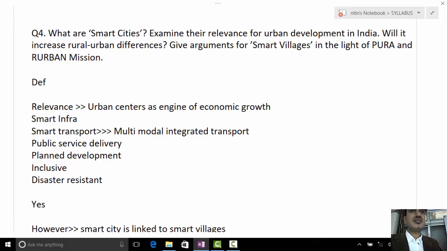So there are various ways you can define a smart city, but ultimately the core points are: involvement of technology is eminent, smart mobility, transport and infrastructure, and an efficient and effective public service delivery system. Now many more points come under that, whether you write those directly or not is up to you. And ultimately, improving the quality of lives of the people. This is the ultimate, last objective.